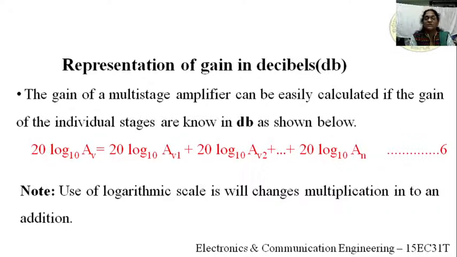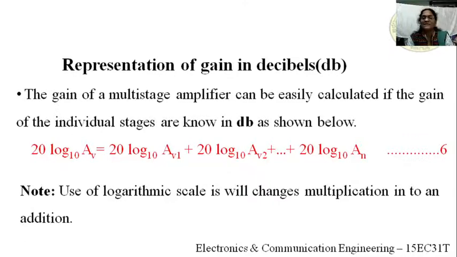The overall gain AV is equal to 20 log of AV1 plus 20 log of AV2, till the nth stage, 20 log of AN. We know that if you take the logarithmic scale, multiplication changes to addition. Multiplication is a difficult calculation compared to addition. So if you take the logarithm, the gain is in decibels, and we get equation 6 for the overall gain